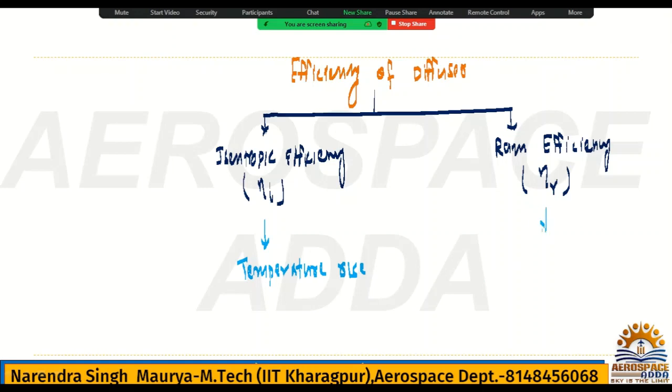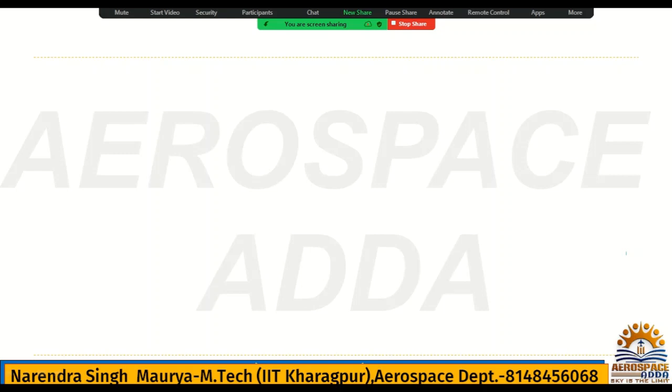So isentropic efficiency is denoted by eta I, RAM efficiency by eta R. Isentropic efficiency will be related to temperature rise, RAM efficiency will be related to the pressure rise. All right, now both are important, both they are asking in examination.